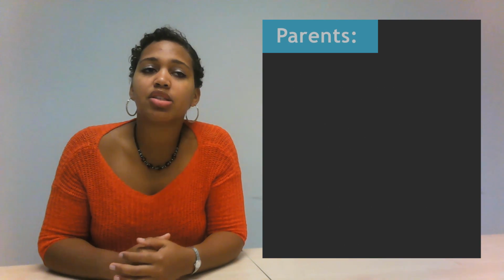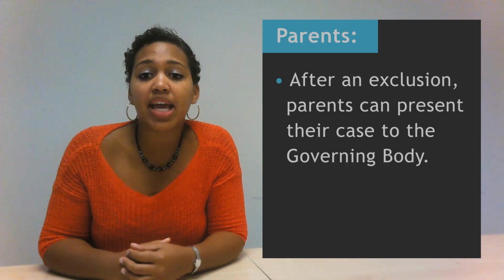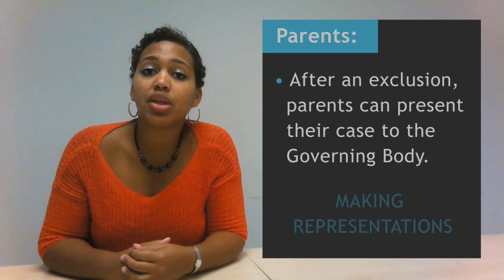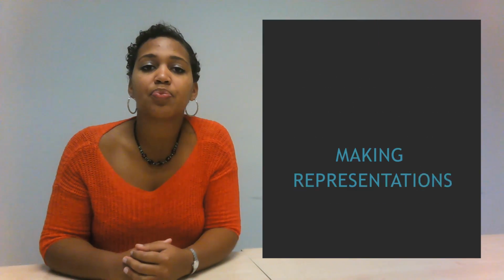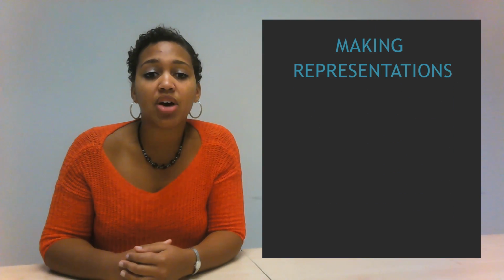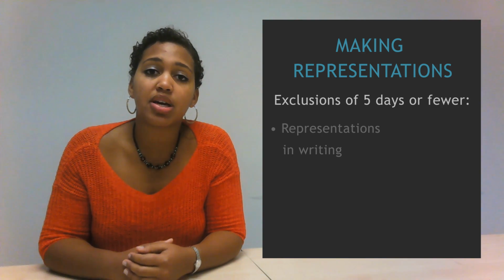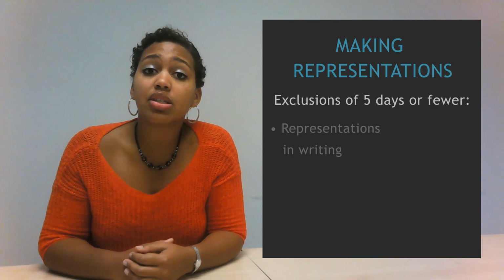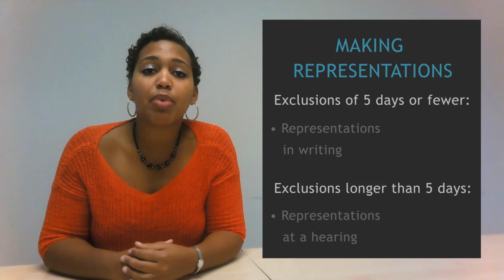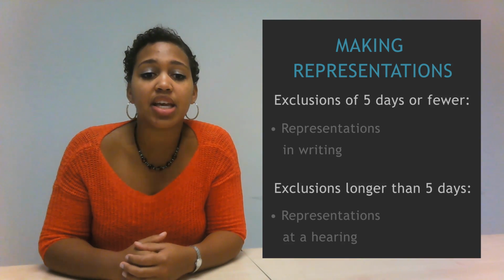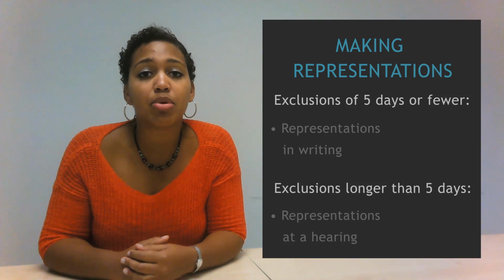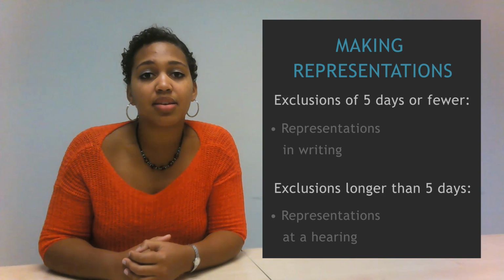The parents or guardians of the excluded pupil can present their case to the governing body. We call this making representations. If the exclusion is for under 5 days, the representations will be in writing, unless specified otherwise by the head teacher. For exclusions longer than 5 days, the parent or guardian will present their case at a hearing, and the school will notify them of the time and the date.